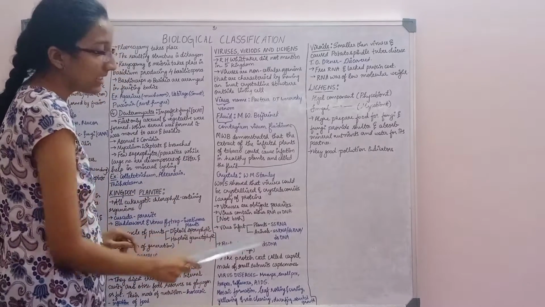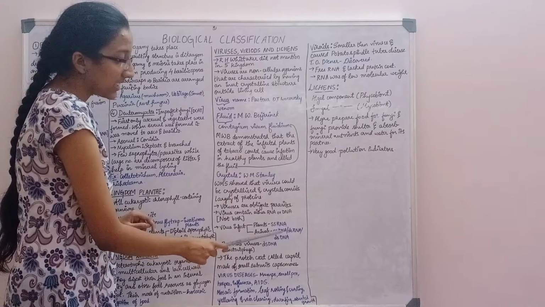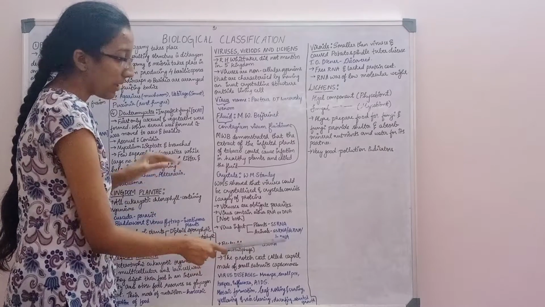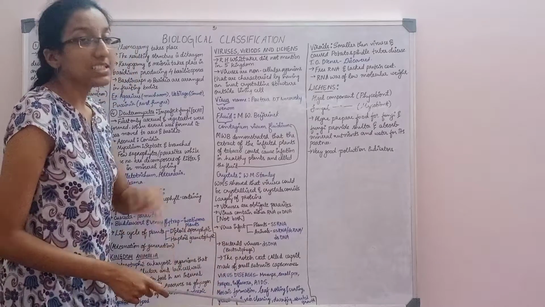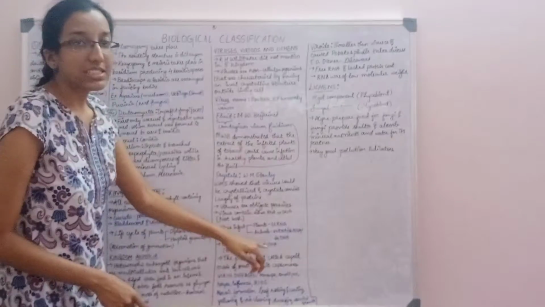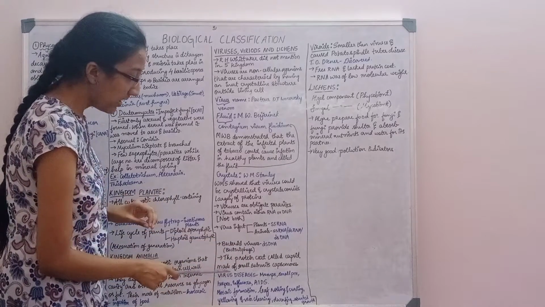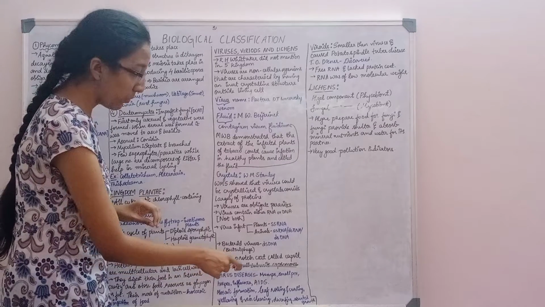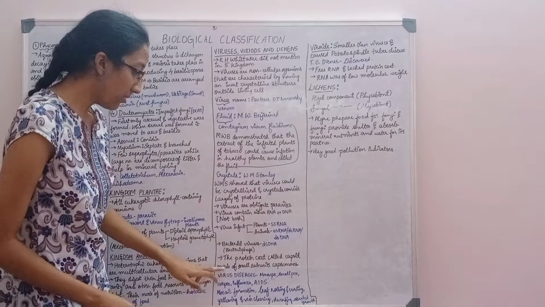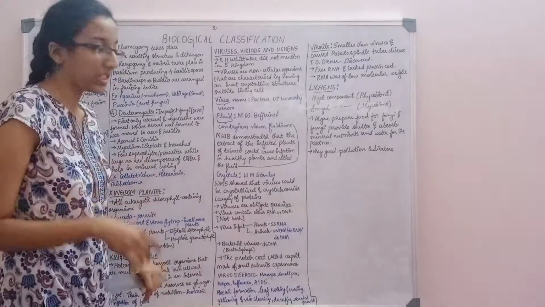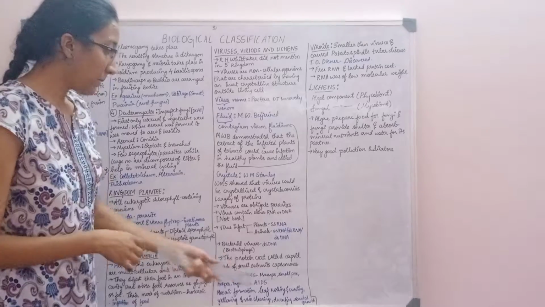When a virus infects plants, it may have single-stranded RNA. When it infects animals, it has single-stranded RNA, double-stranded RNA or double-stranded DNA. Any one of these three it can consist of. Bacterial viruses or bacteriophages have double-stranded DNA. The protein coat is called the capsid, made of small subunits called capsomeres.